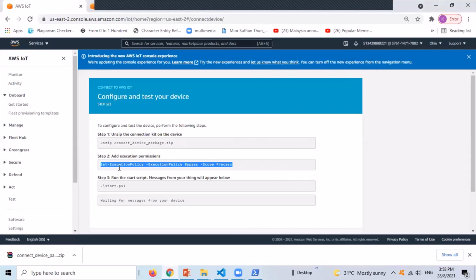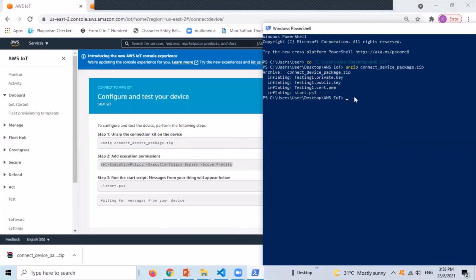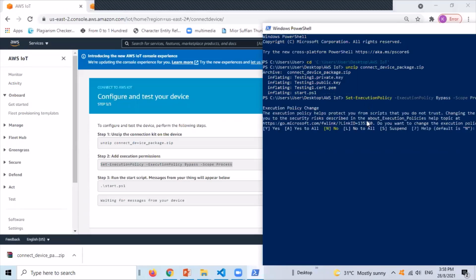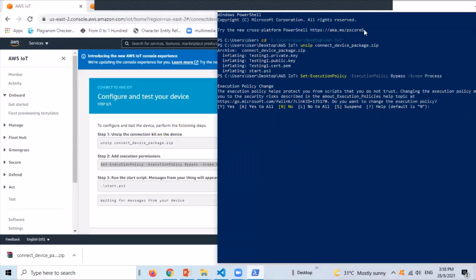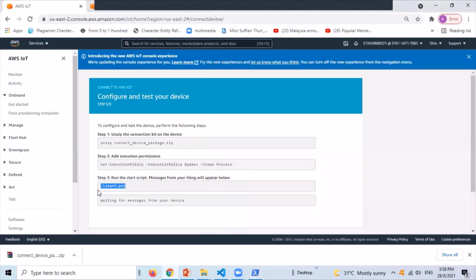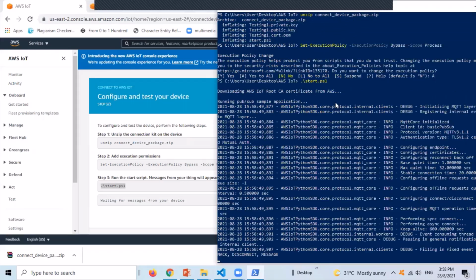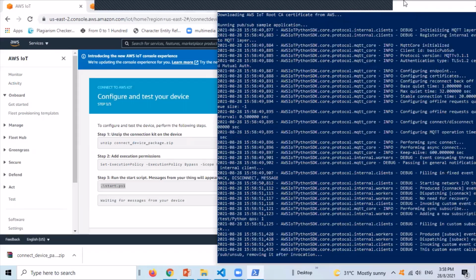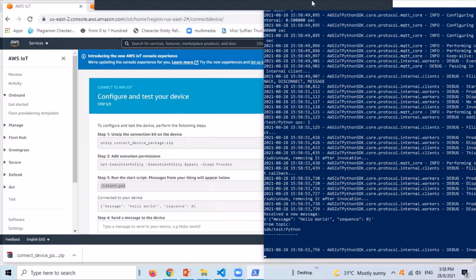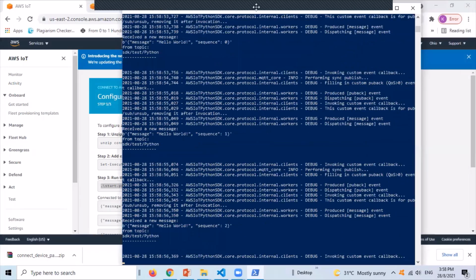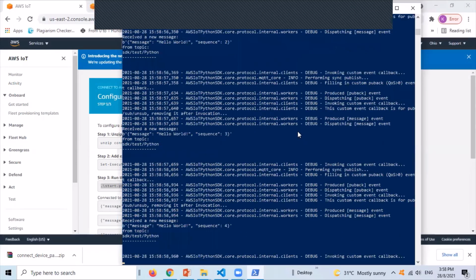Add execution permission to PowerShell, say yes to all, and run the start file to connect the device to AWS. So the device has successfully connected to IoT Core.